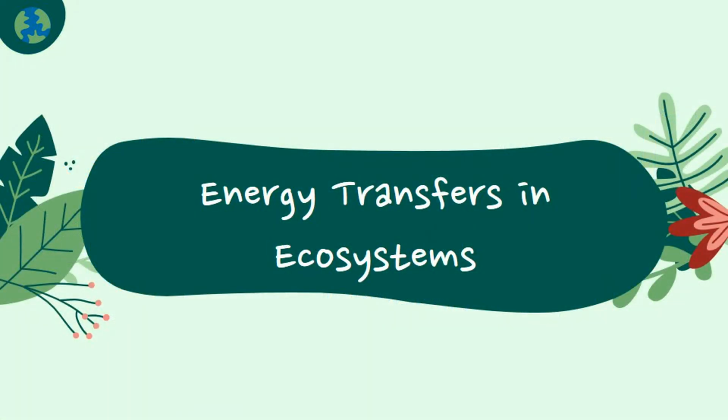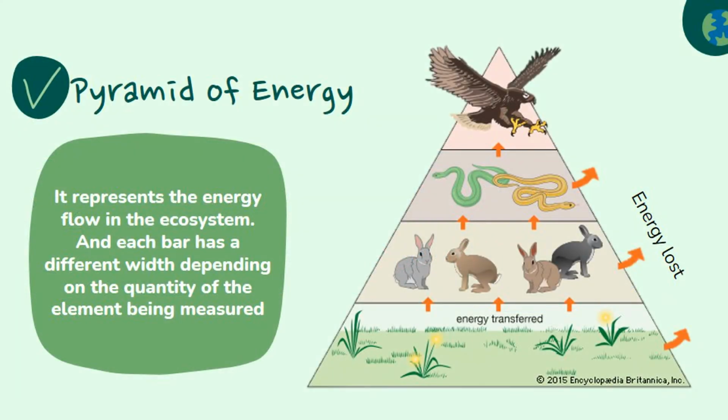Energy cannot be created from nothing, so it must be transferred through the ecosystem. And to further discuss the transfer of energy in an ecosystem, here are the pyramids of energy, biomass, and numbers. The energy pyramid is sometimes referred to as an ecological pyramid or trophic pyramid. It is a graphical representation between various organisms in an ecosystem. The order of these bars is based on who feeds on whom.